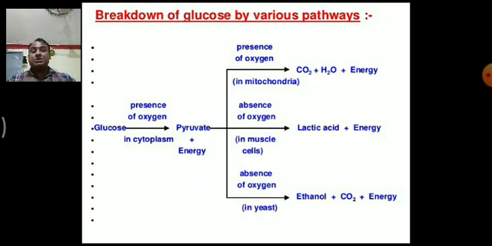Aerobic respiration produces a large amount of energy, anaerobic respiration produces a lesser amount of energy. In aerobic respiration lactic acid and ethanol are not formed. But in anaerobic respiration lactic acid is formed within the muscles and ethanol is formed during fermentation, or you can say in yeast. Okay, so this is all about respiration.